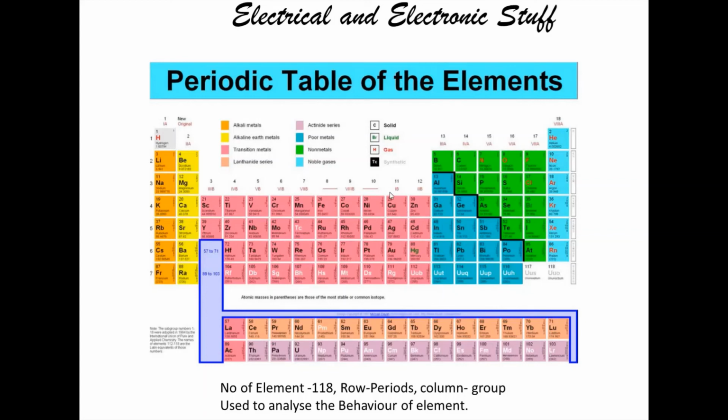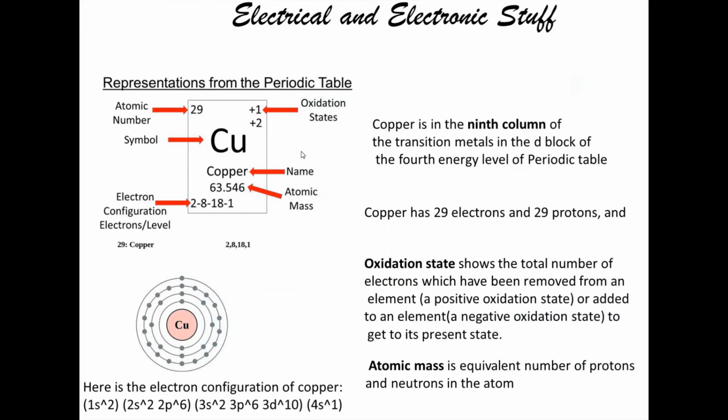So we will take one metal from this periodic table and try to understand the periodic table of elements and how they are represented, and I will tell you how we read an element from the periodic table with one example. Even we can study that the black one is solid, the green one is liquid, and the pink one is gaseous element. Okay, here we can see the metals, gases, all elements represented here. There are around 118 elements. So I have taken the example of copper from the periodic table.